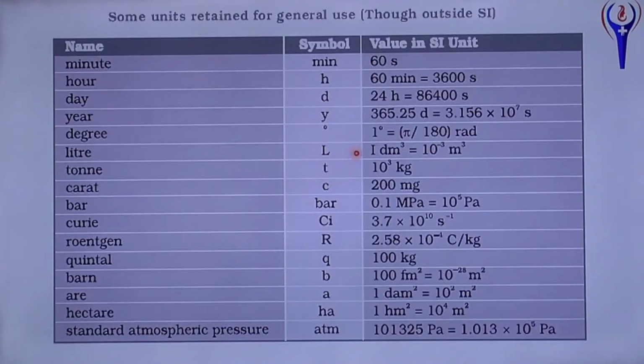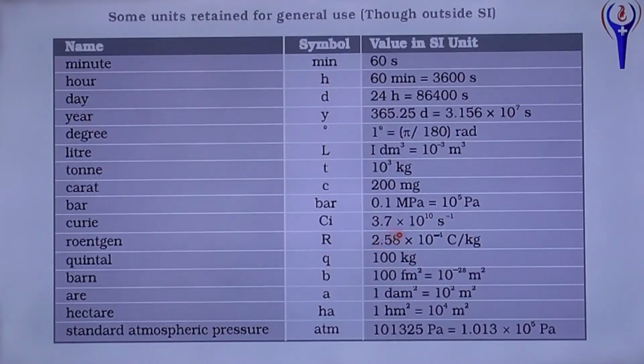Liter is equal to 1 decimeter cube equal to 10 power minus 3 meter cube. Ton, 1 ton is 1000 kilogram. Carat, 200 milligram. Where are we measuring carat? Is it vegetables? No, gold. Gold and diamond are measured in carat. Bar is 0.1 MPa. What is MPa?